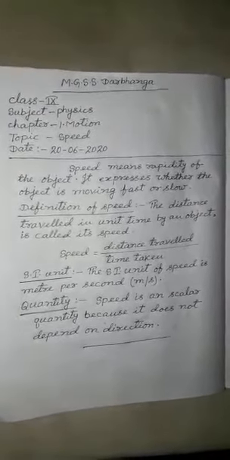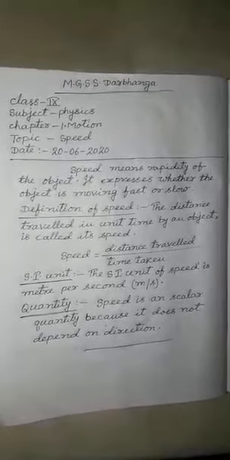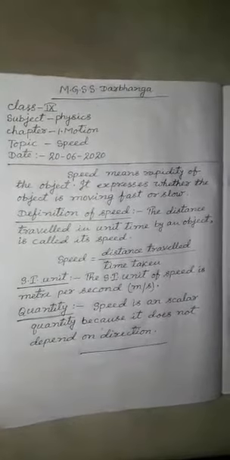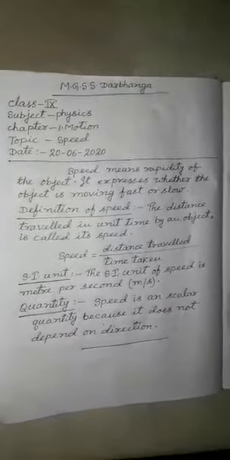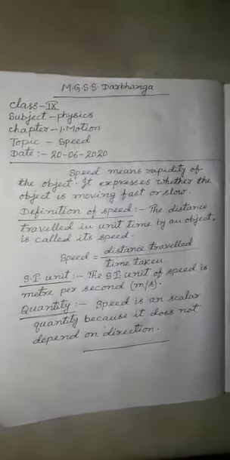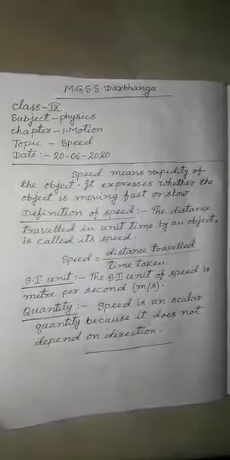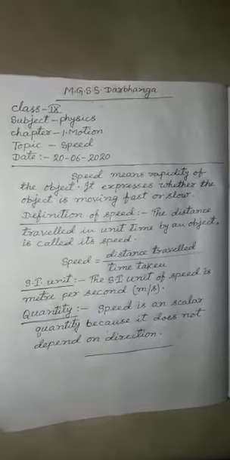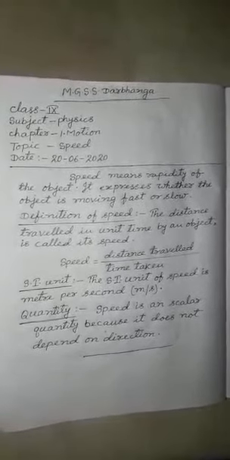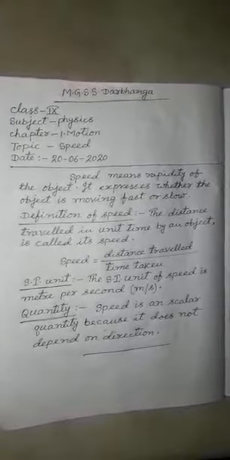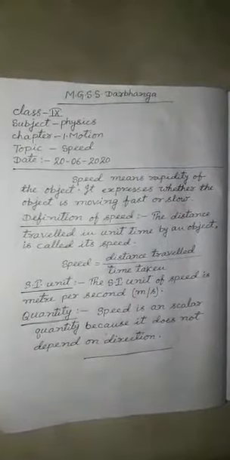Dear students, now what is the SI unit of speed? From the relation, speed is equal to distance traveled divided by time taken. The SI unit of distance is meter, and the SI unit of time is second.